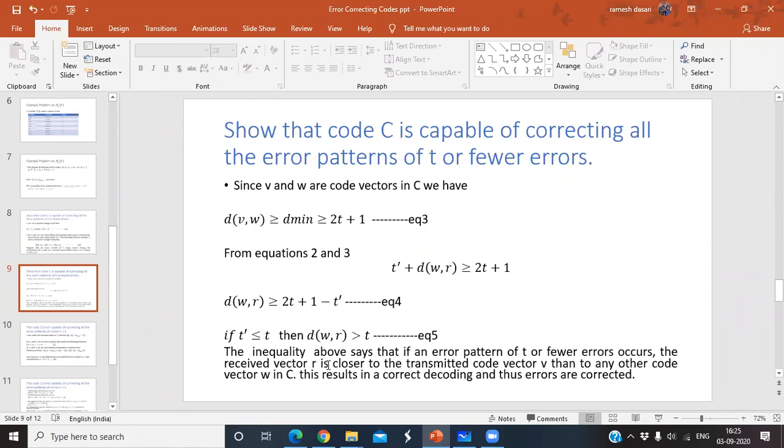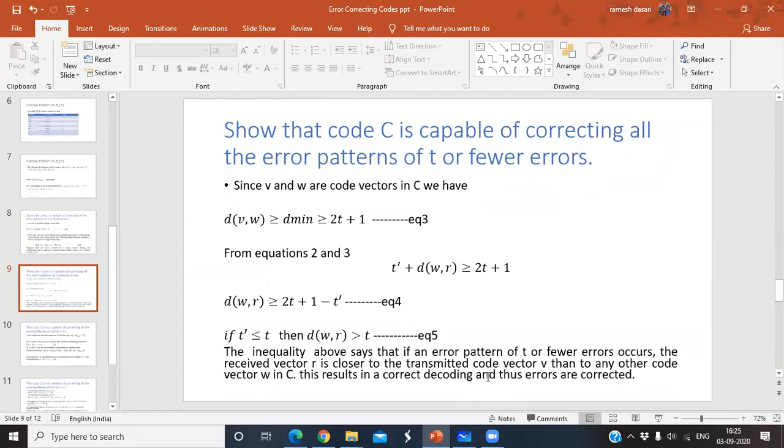But whenever the received code vector is far away from any other code vector in the block C, then you can say that there is some error, and that error can be corrected. So that much meaning is there in this equation.